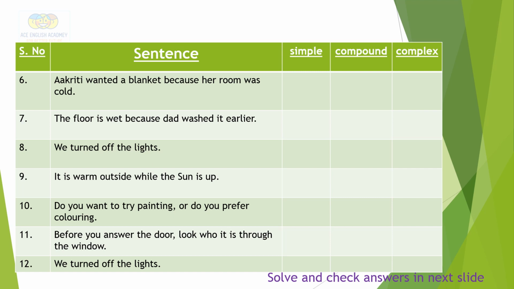I guess you have watched my previous video in which I taught you about simple, compound and complex sentences. So you can recall that and solve these sentences. Take your time to solve them and then check your answers in the next slide.